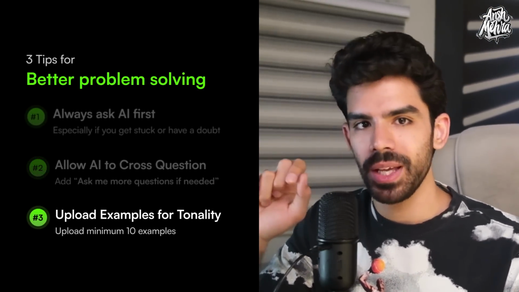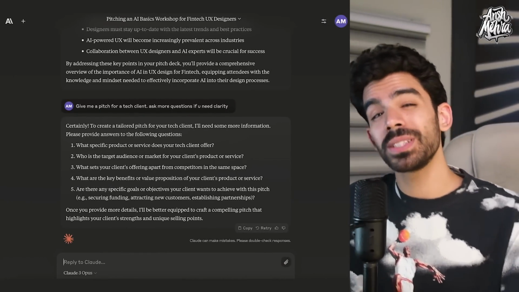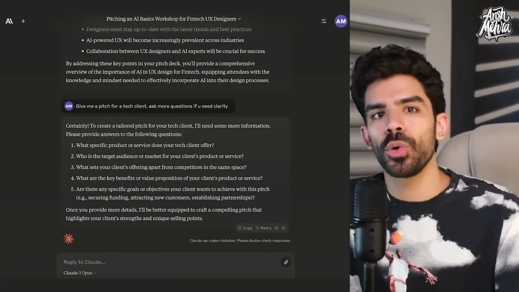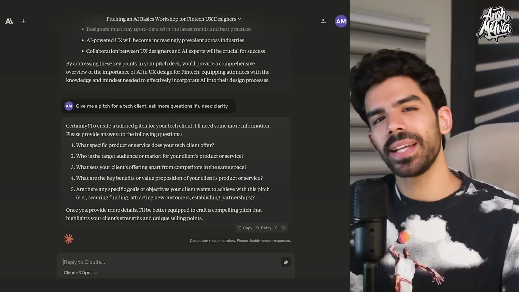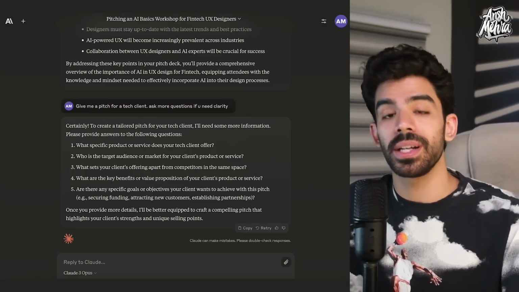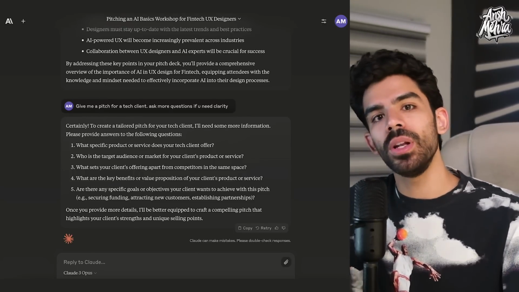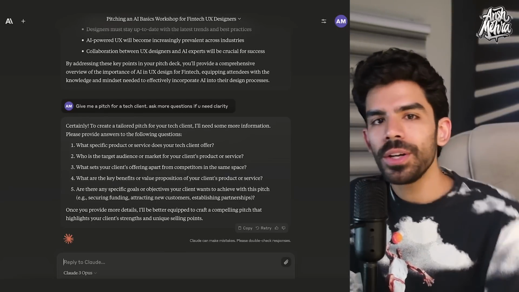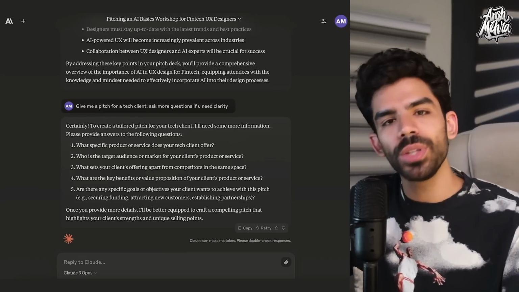And tip number 3, upload examples for tonality. See, if you want it to learn your specific writing style or your tone of voice, upload at least 10 articles or scripts or proposals written by you, and then ask it to learn how you write, because how will it know your specific style? It is too unique to you. And a lot of people say, oh, I ask ChatGPT or Claude to write content and scripts and it doesn't sound like me. Obviously, it will not sound like you because you have not given enough examples. So please make sure that if you're writing content or emails, please input your own examples first.